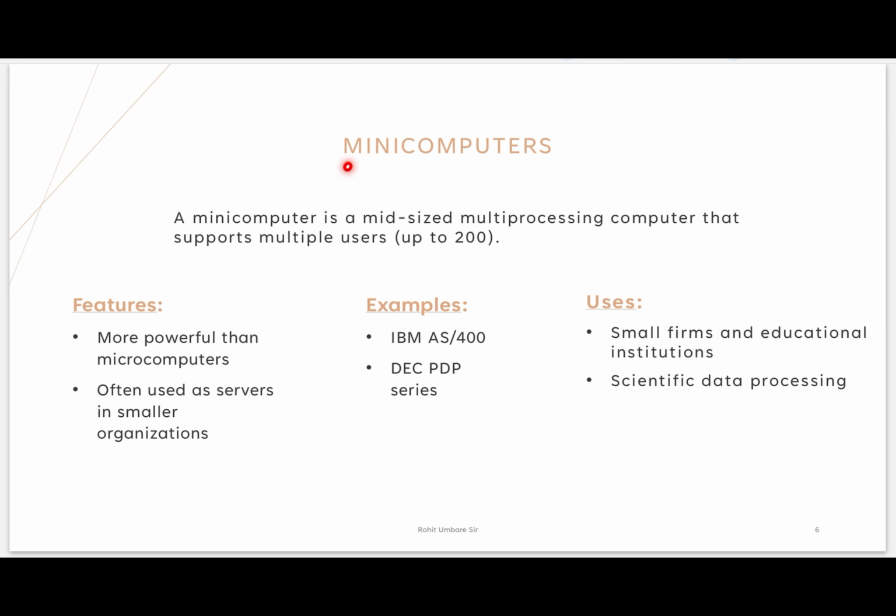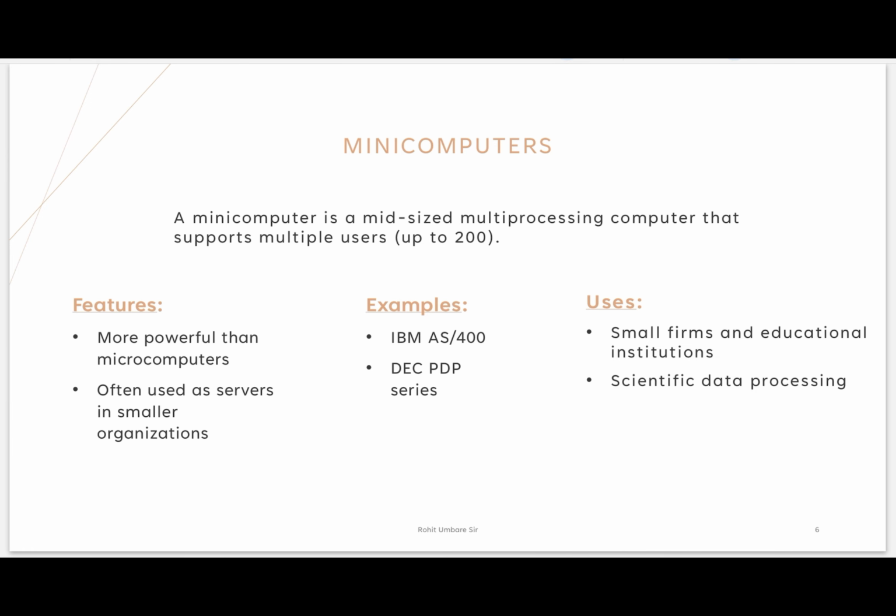Now next, minicomputer. First one is micro, second one is mini. A minicomputer is a mid-size multi-processing computer that supports users up to 200. First one was our microcomputer, correct? A microcomputer can be used by 1, 2 or maximum 3 people, correct? Means alternately, at a time 1. But minicomputers are not like that. Minicomputers can support multiple users up to 200. Means there is only one CPU and we can connect different monitors to it. Different monitors but only one single CPU.